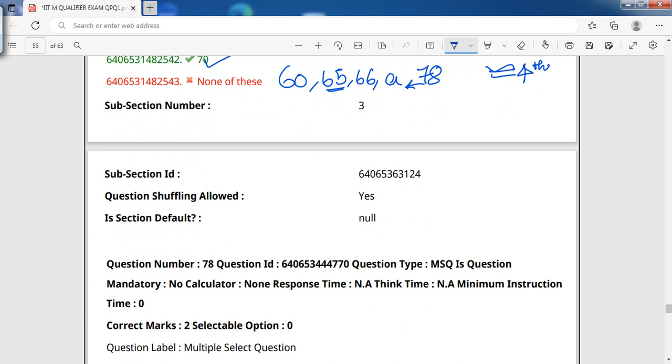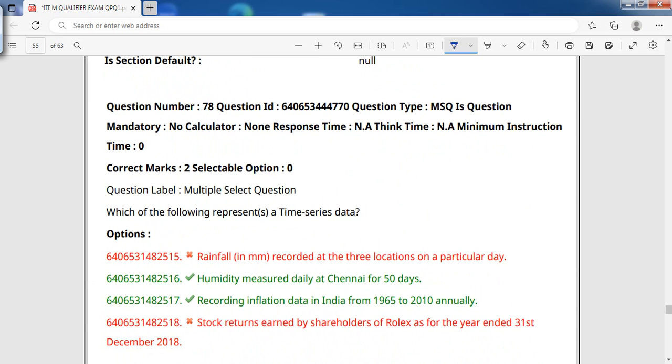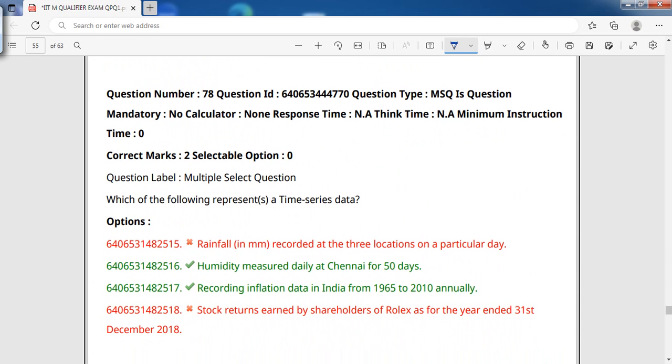Now, the next question is about time series data. What is time series data? Already we have seen it. It is an event occurring over a particular time and following a series, which is known as time series data.